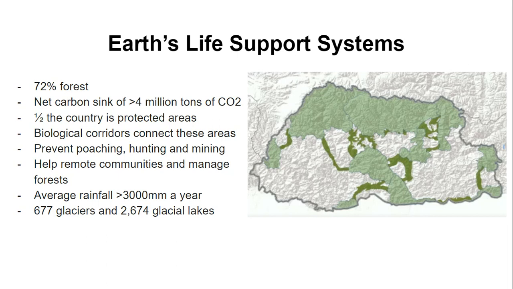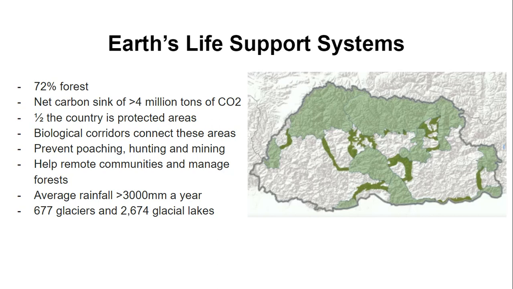In order to conserve the national parks, over half of the country is protected area, and each of the protected areas is connected by a biological corridor, as seen on the right, where the dark green areas are the biological corridors, and the lighter green areas are the protected areas. These protected areas prevent any poaching, hunting, or mining. The government helps remote communities by providing free electricity as well as managing the forests in which they live.